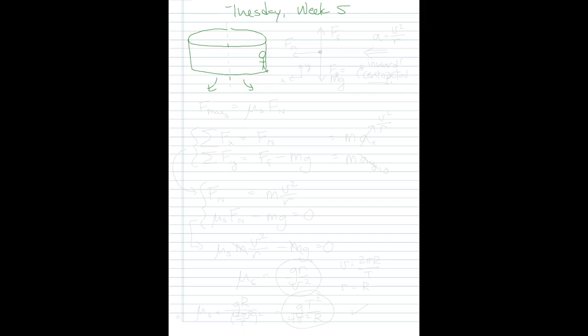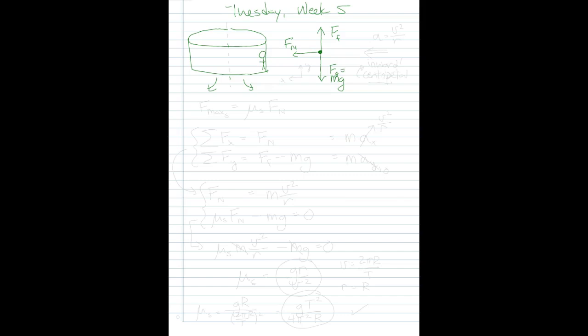Well, they don't fall because there has to be a normal force on them. So why don't they fall? Well, they don't fall because of friction. So let's draw the free body diagram here for this person. There's a normal force due to the wall, this way, and there's a friction force this way, and mg is the force of gravity, downward.